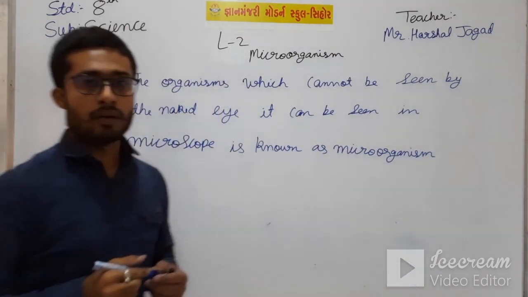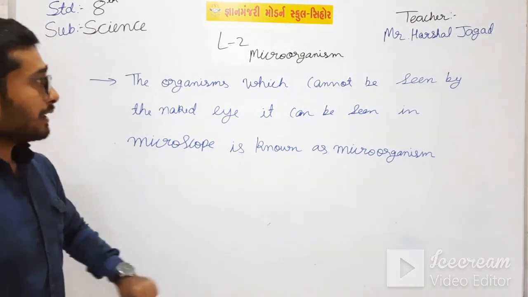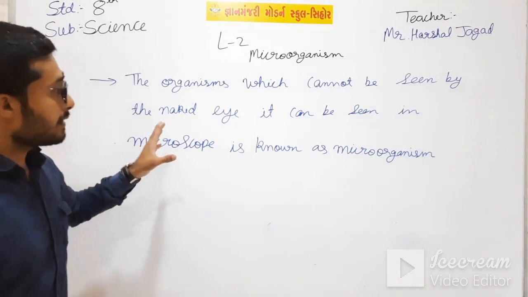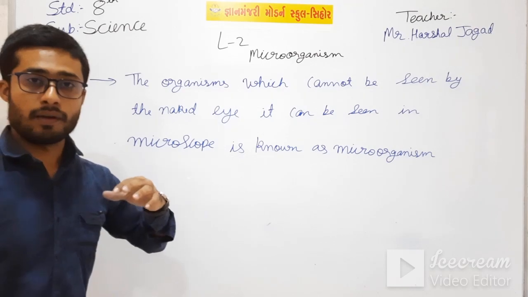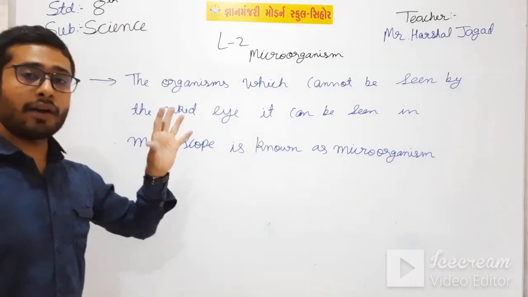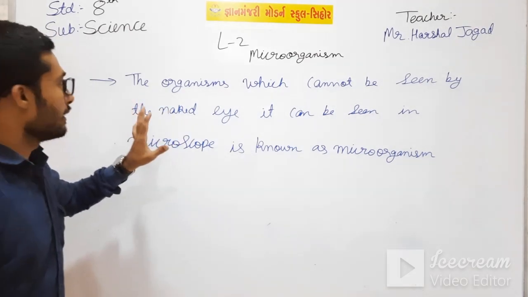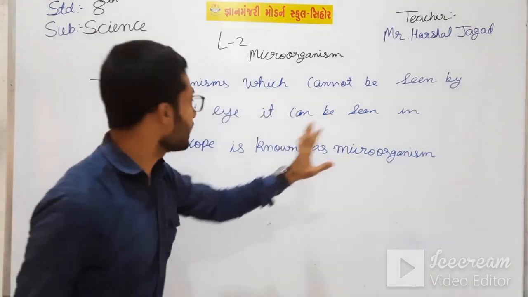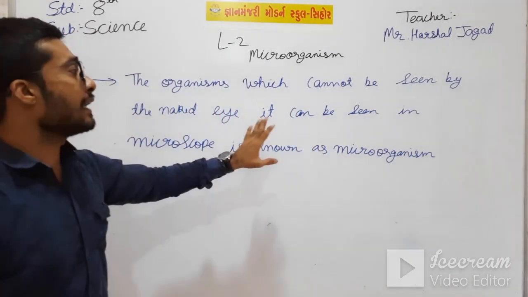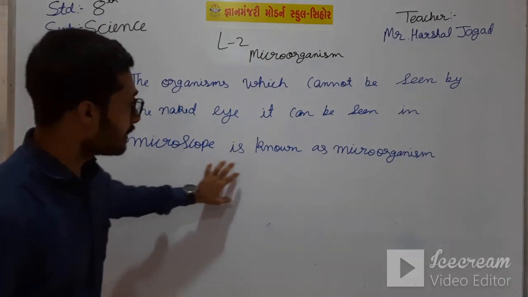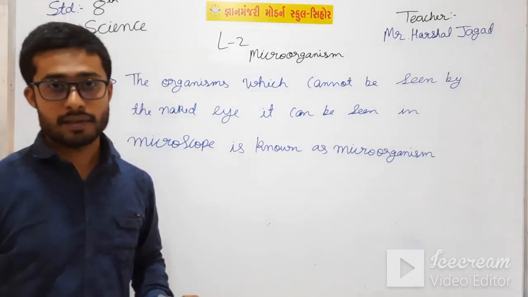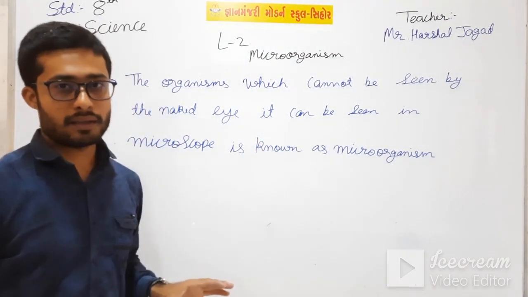What are microorganisms? I have read this definition by my own. That is what I have understood, and I have written here. The organisms which cannot be seen by the naked eye, it can be seen only in a microscope, are known as microorganisms. Now you all know about microorganisms.